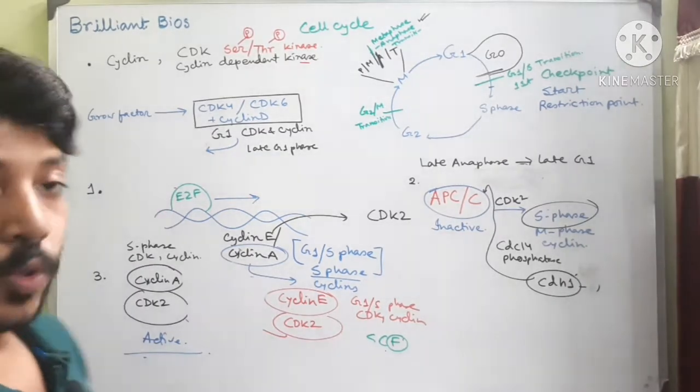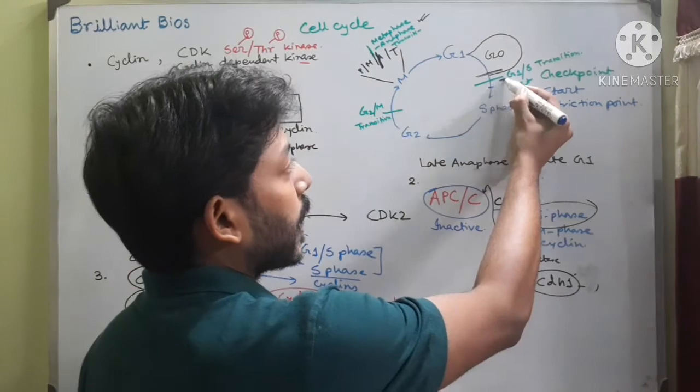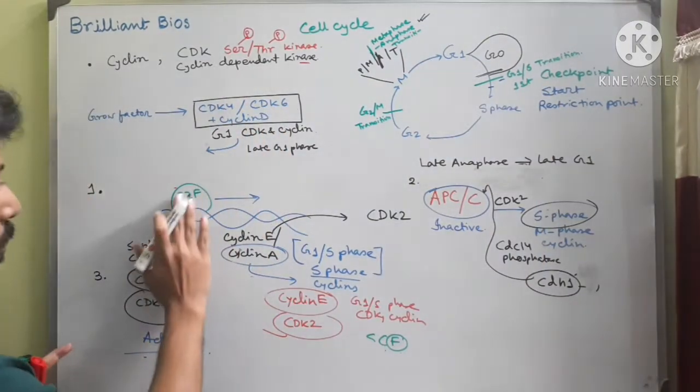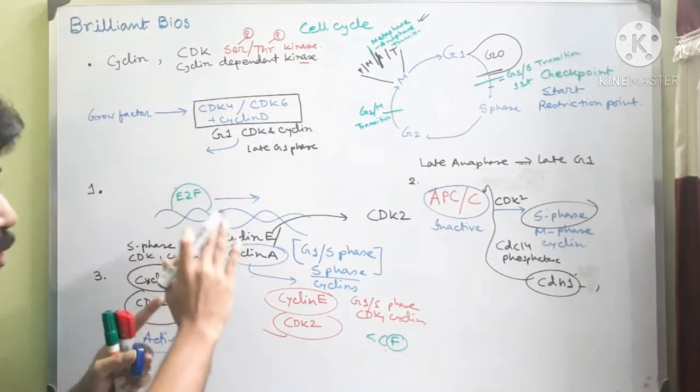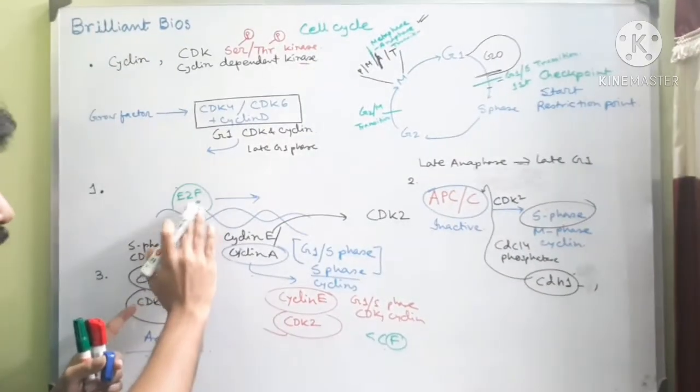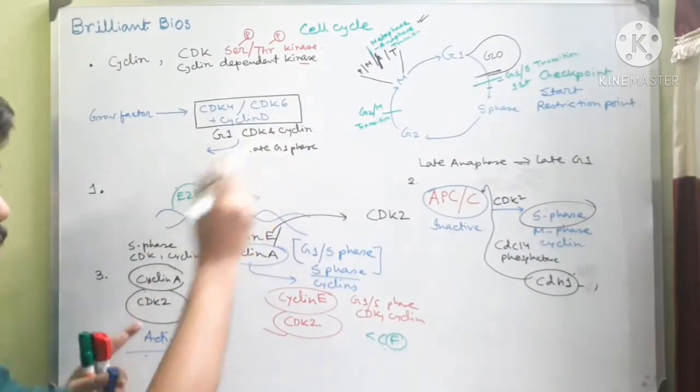So to progress from G1/S, there is some regulation between retinoblastoma and E2F that is performed by G1 CDK.